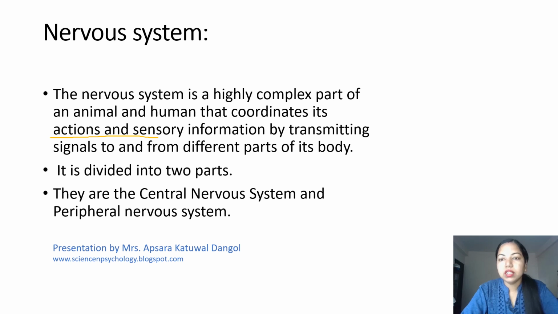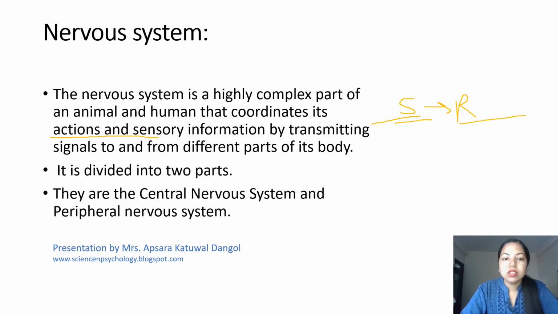So whenever the body is exposed to any kind of stimulus, it usually provides a response. How does it act on this stimulus through the sensory part, and how does this message go from the sensory neuron to the brain, and again the brain sends a message to the different parts of the body for the response?